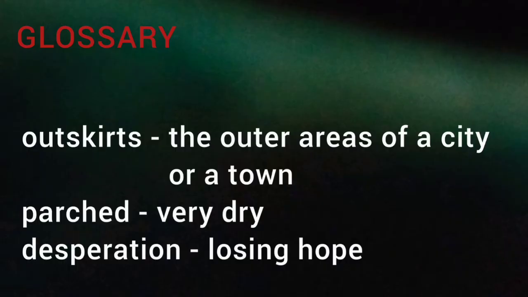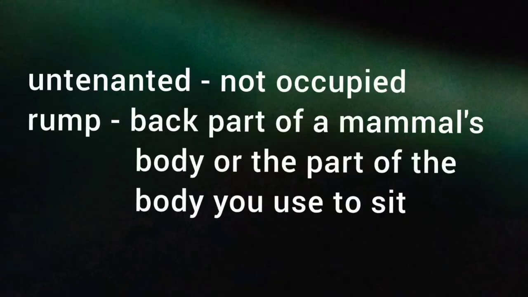Before getting into the lesson, just see the new words and their meanings. Outskirts, that means the outer area of a city or a town. Second one, parched, it means very dry. And third one, desperation, that means losing hope. And the next one, untenanted, that means not occupied.